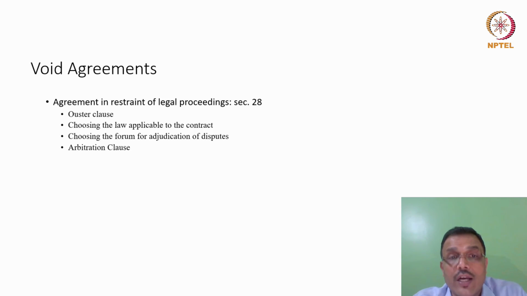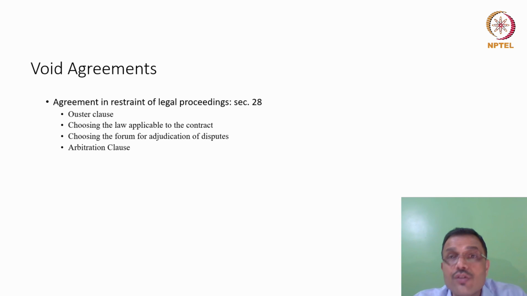It's not done ad hoc. Ad hoc means you and I choose one arbitrator. But then you have the Indian Council of Arbitration. It's an institution, so you probably want them to constitute the arbitration panel. Their fees are already notified and fixed, and hence the cost of arbitration can be reduced if you go to institutional arbitrations.